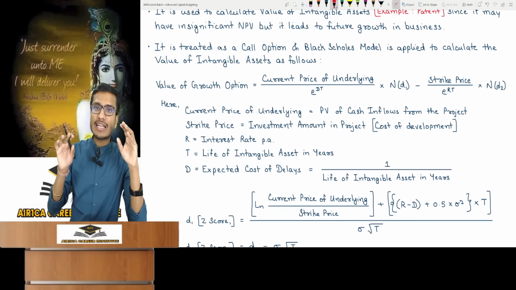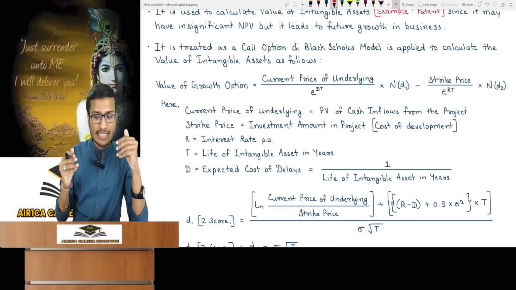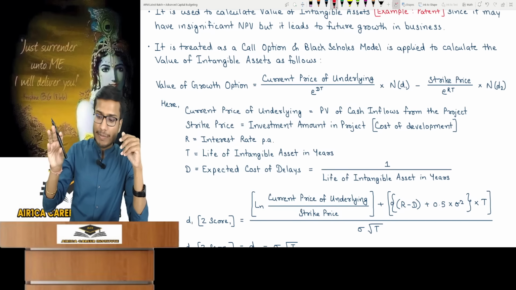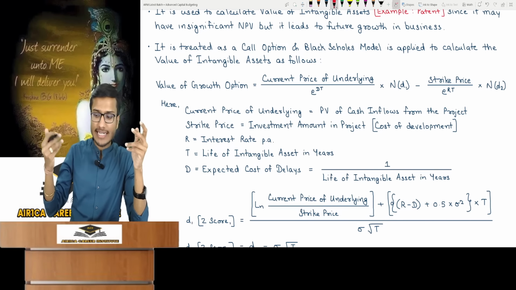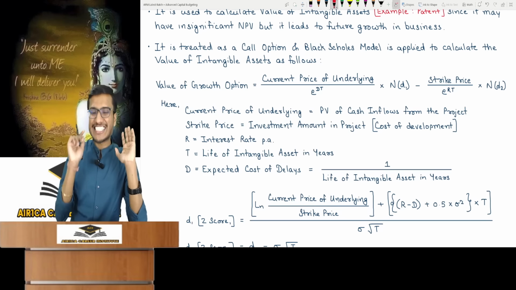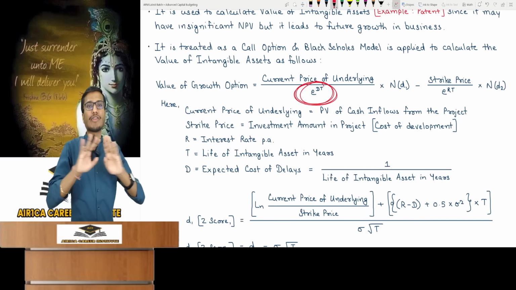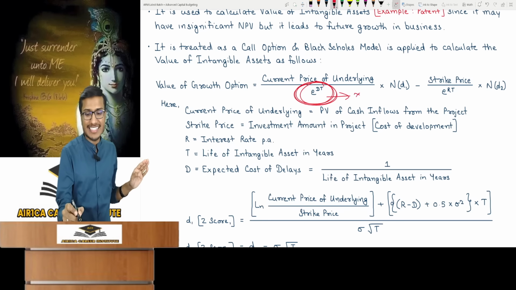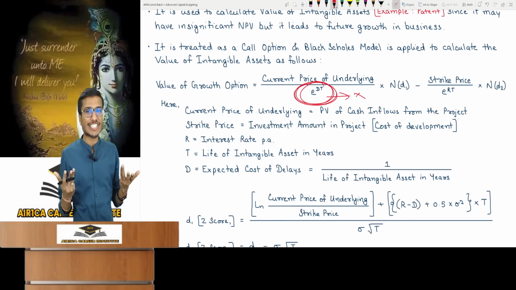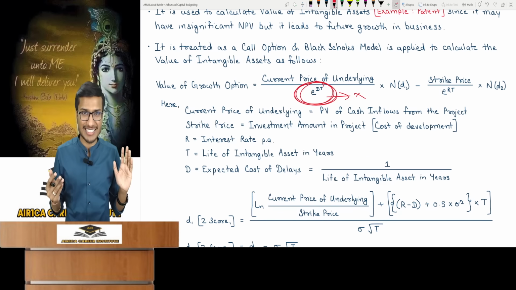Find the current underlying price PV divided by e to the power of dt. Multiply by N(d1), subtract the strike price PV, divided by e to the power of RT, into N(d2). It's the same formula with one change. We studied the same formula in the derivatives chapter. We omit the current underlying price PV. This wasn't done in the derivatives chapter. Here we are doing one extra step. I'll explain a bit about why we are doing this.